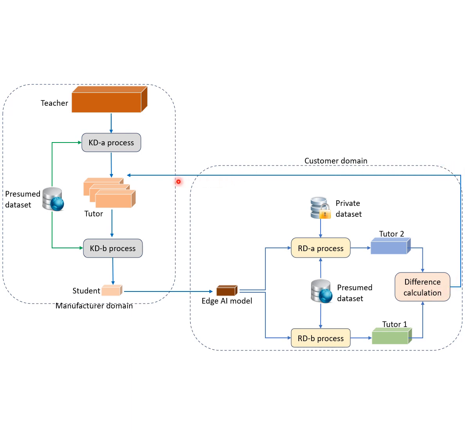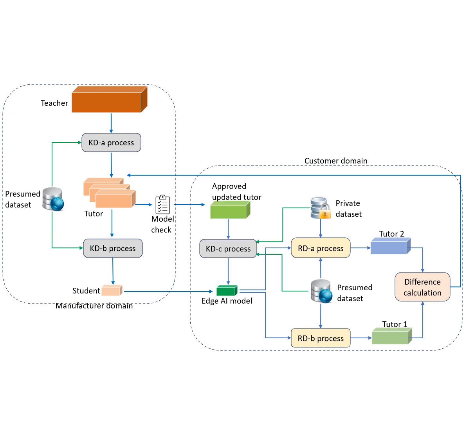The difference in model weights between Tutor 1 and Tutor 2 is calculated. This weight difference is sent back to the manufacturer domain to update the original tutor model. This ensures no private data is shared, protecting customer privacy. The tutor model undergoes a new KD process to refine the edge AI model, improving its accuracy for real-world applications. The manufacturer verifies the updated tutor model to ensure it meets performance requirements before deployment.